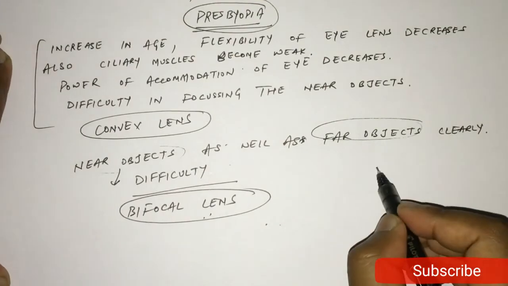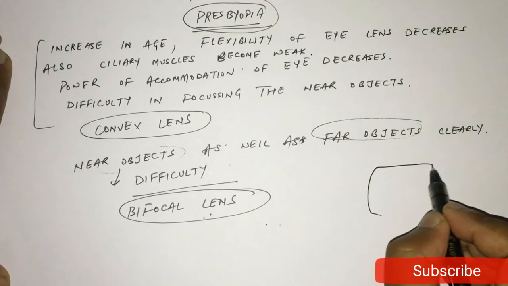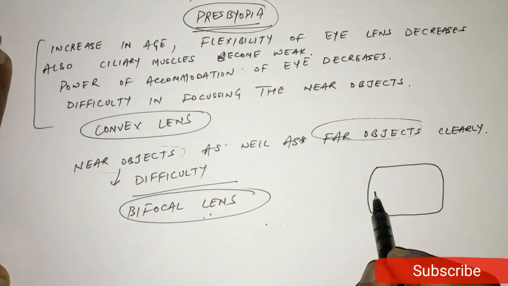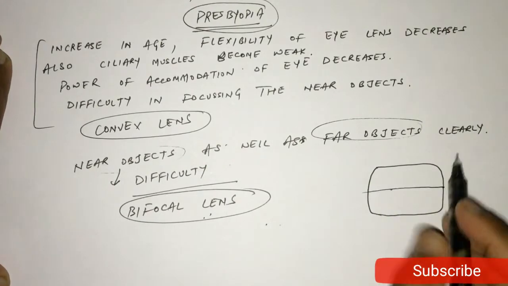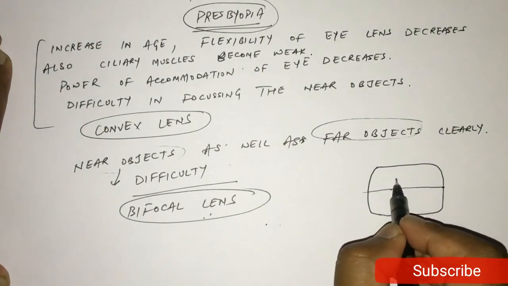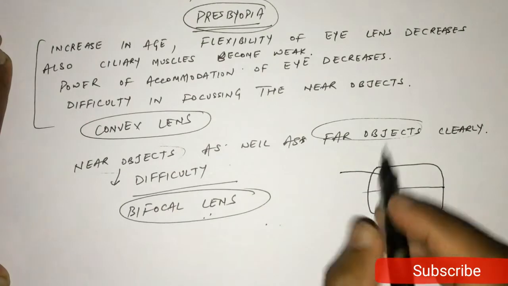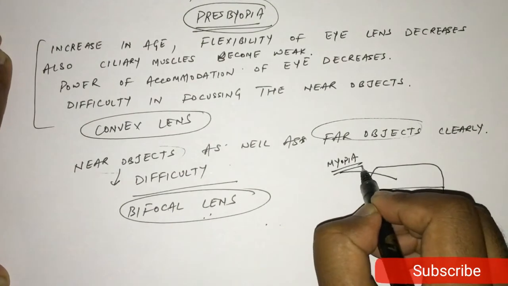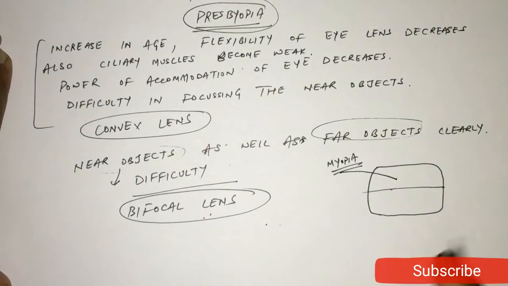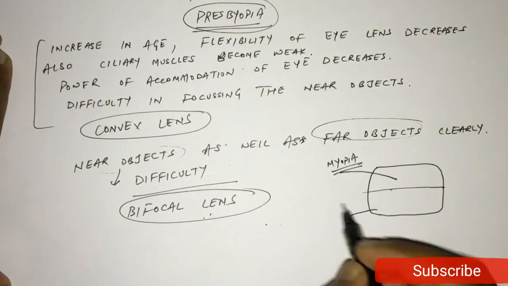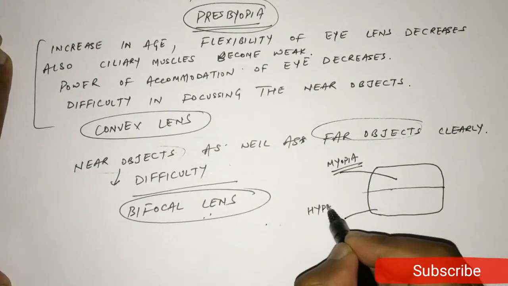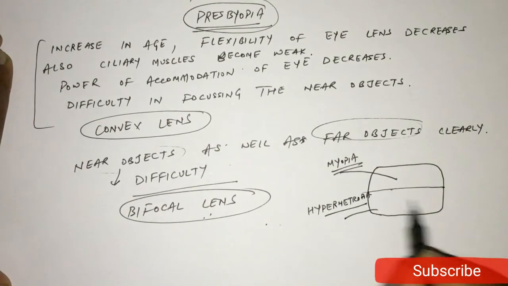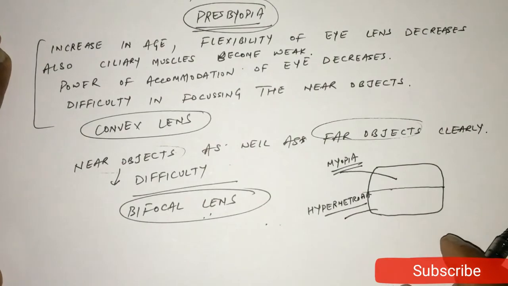So for example, here is your bifocal lens. The upper part of this bifocal lens is used in myopia, means to see the far objects clearly, and the lower portion is used for hypermetropia, means to focus the near objects clearly.